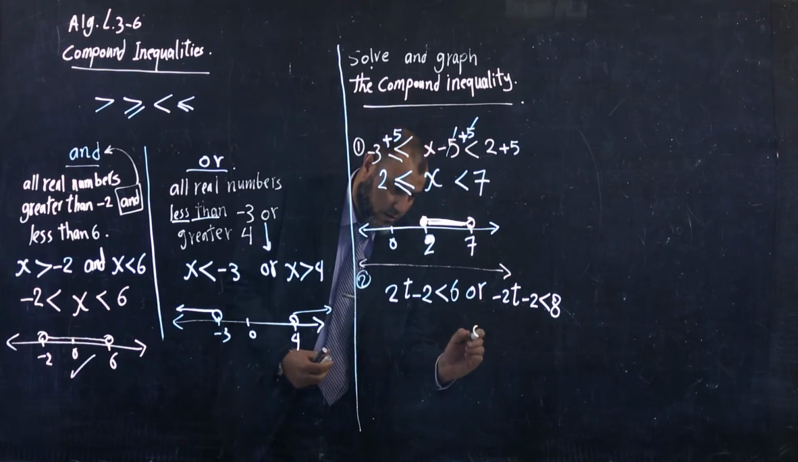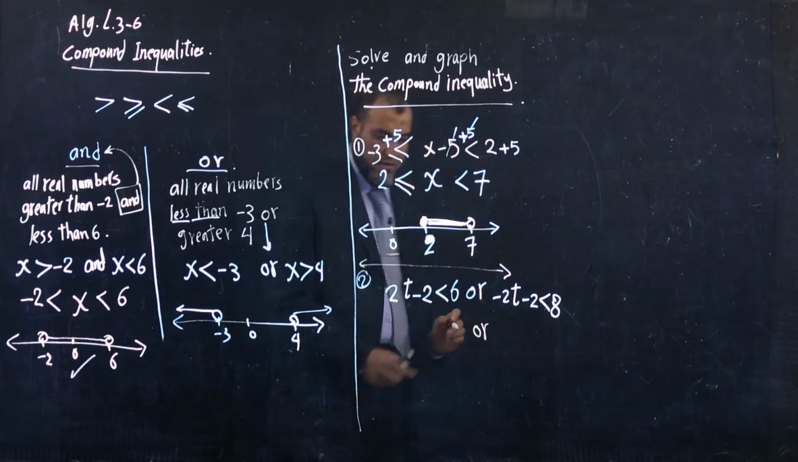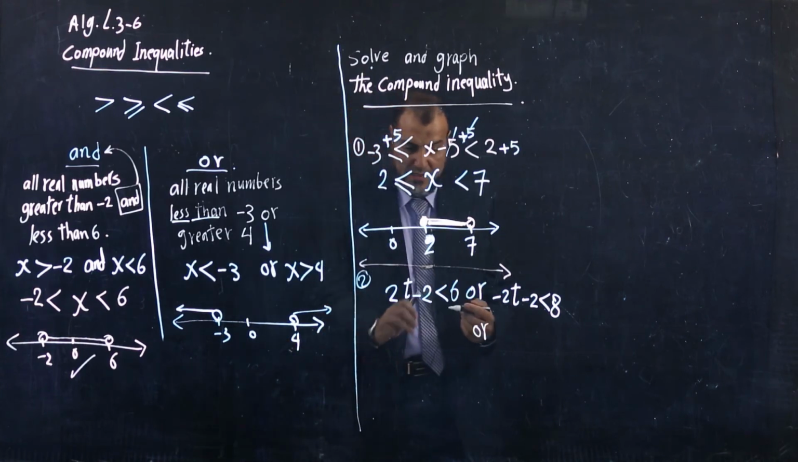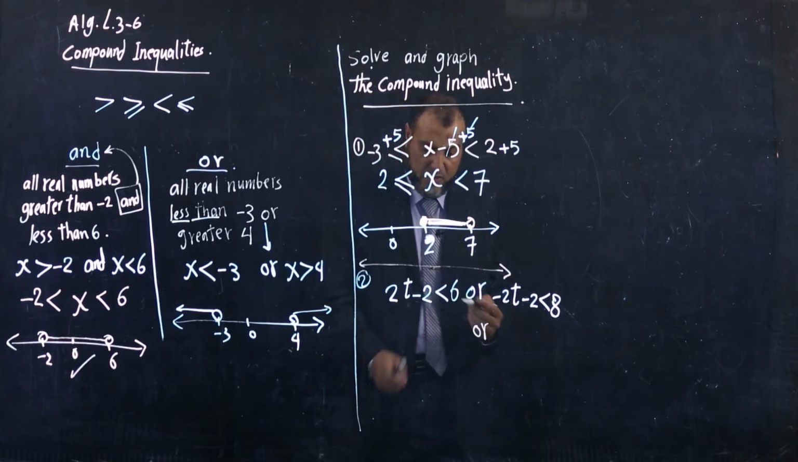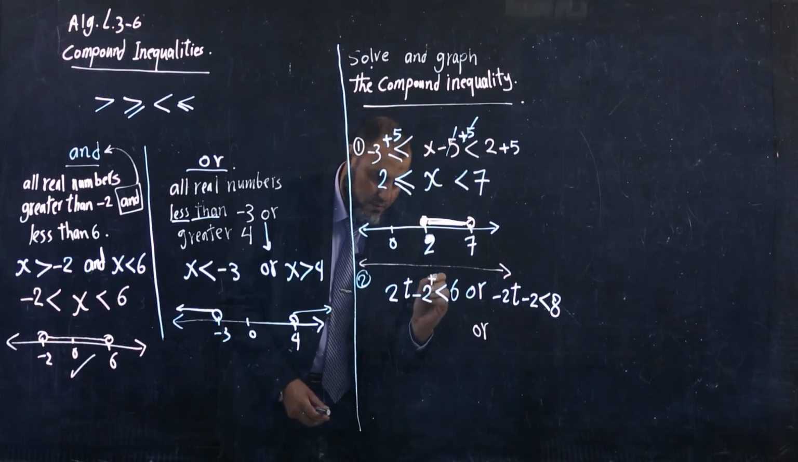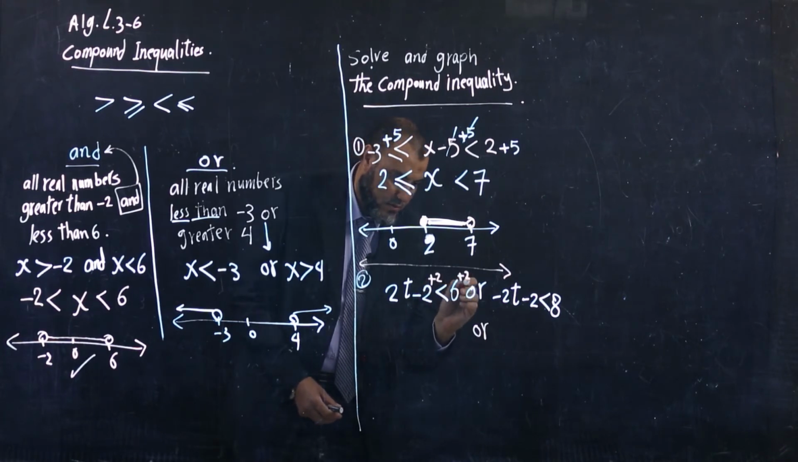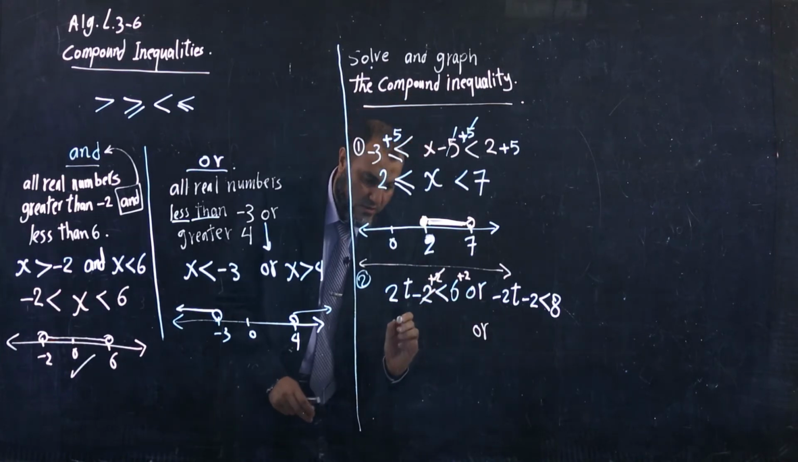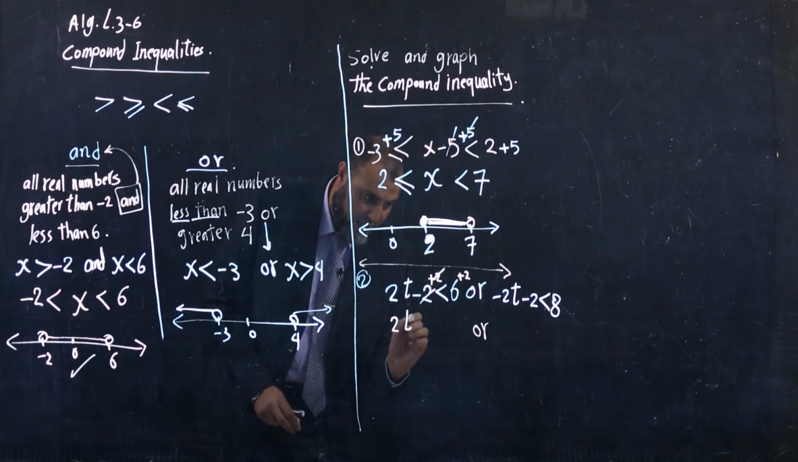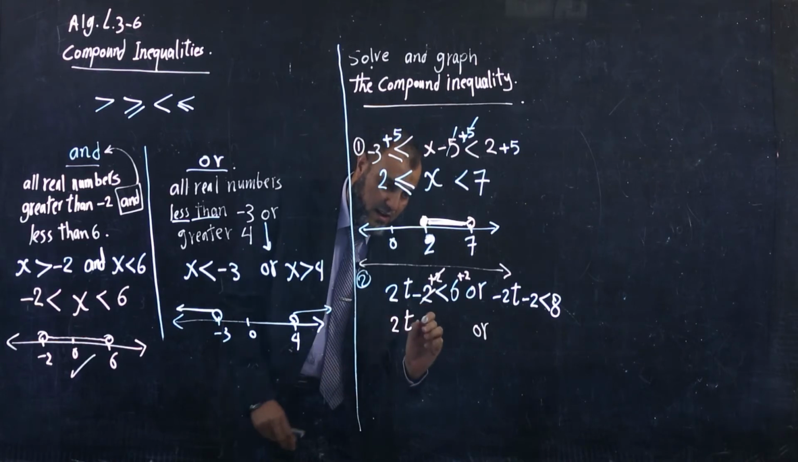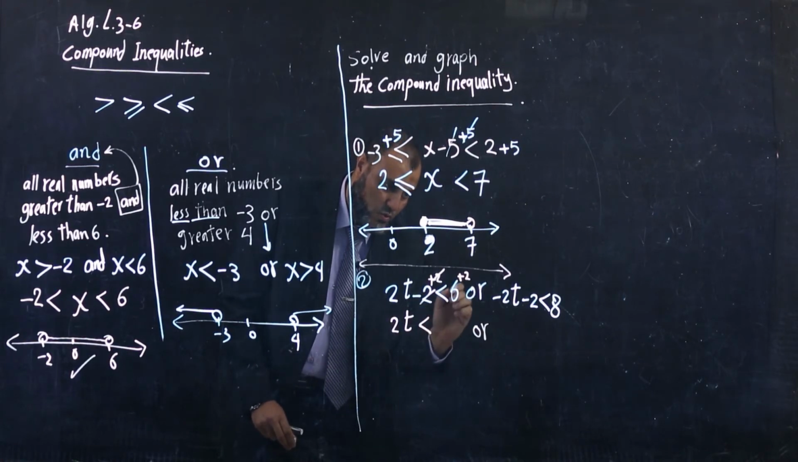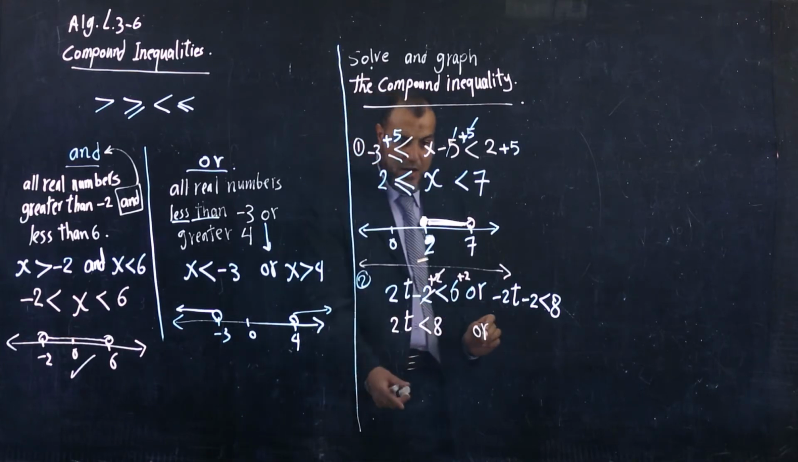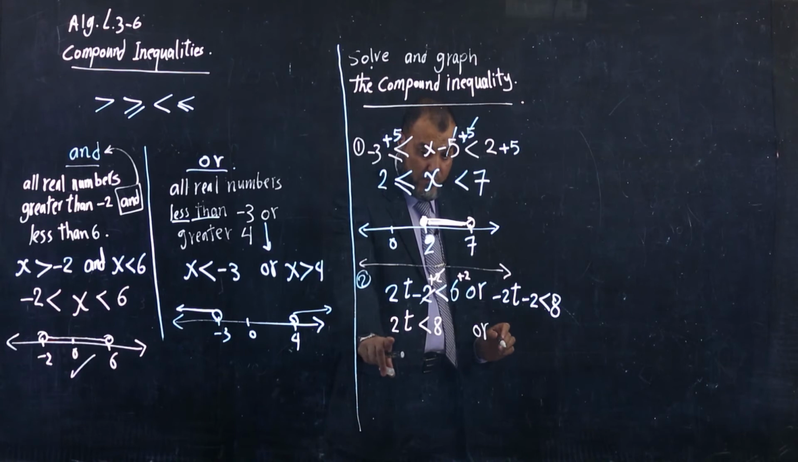We have "or," so we keep it here. Look here. Now I must get rid of negative 2 first, so I add 2 to both sides. So here we can simplify. So negative 2t less than 6 plus 2, which is 8.